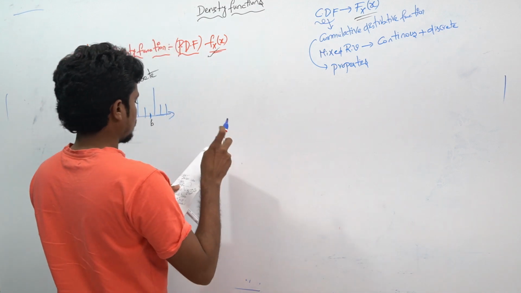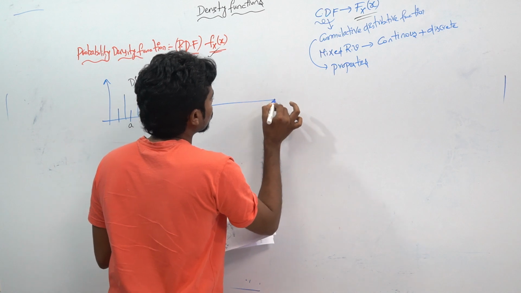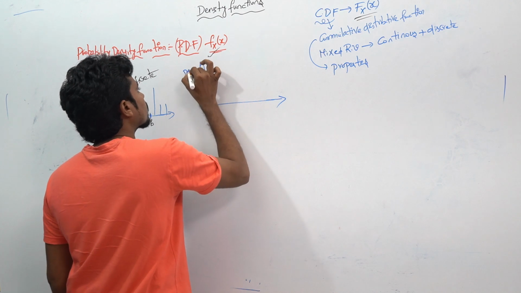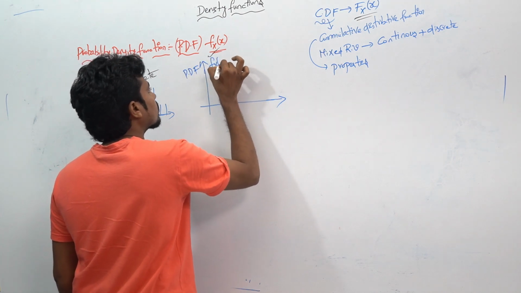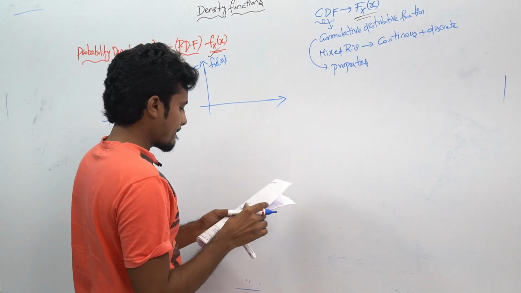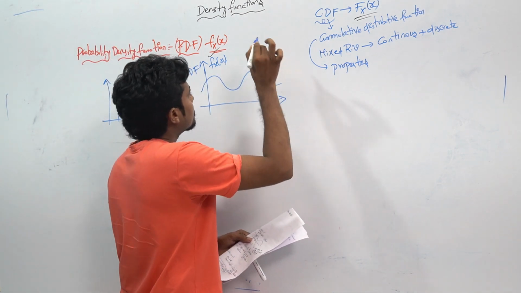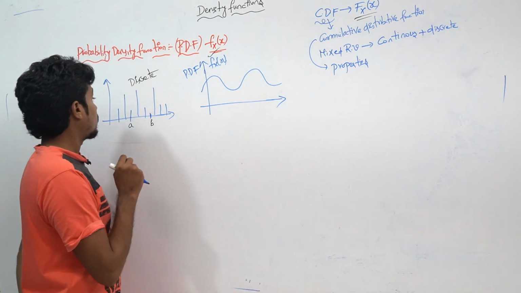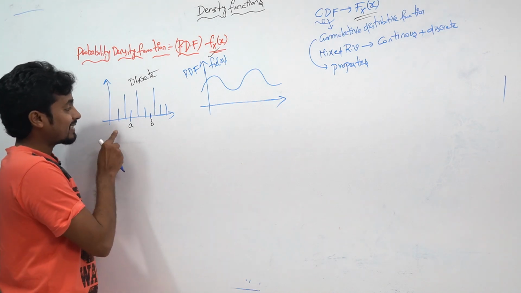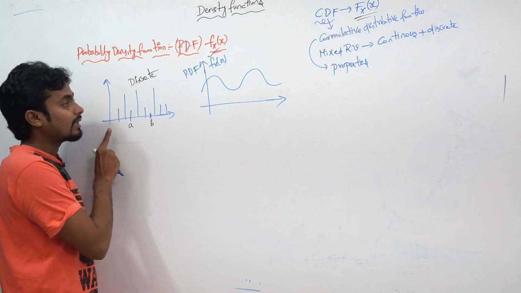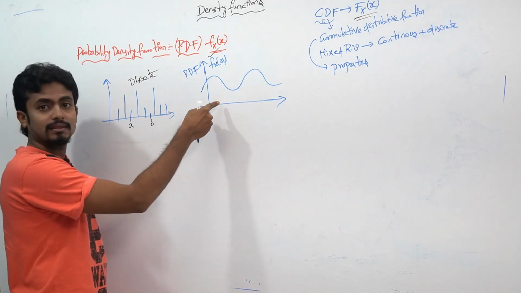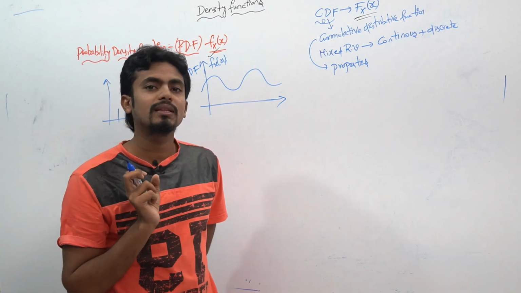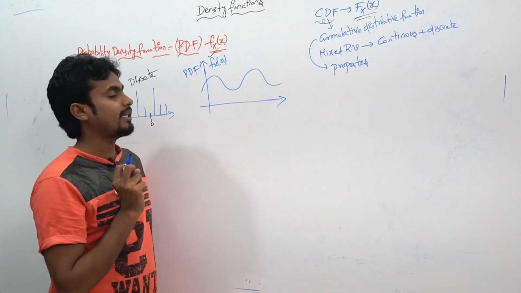If the given plot is like this, then it is said to be the discrete. And if the given plot is like this, then it is said to be the continuous. For example, if you want to find some area in the continuous, how to find the area?